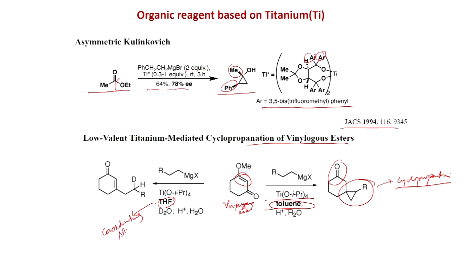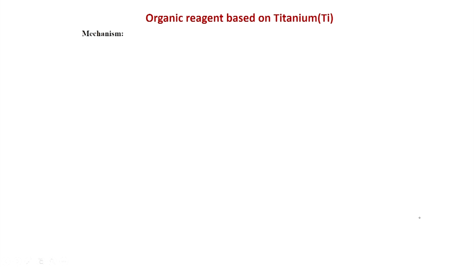Alternatively, if you use a coordinating solvent like THF, that we will see in the mechanism also, you get a product like this, and if you put D2O, then this deuterium comes here. This is the enone compound, a beta substituted enone. This was published in Organic Letters 2004.